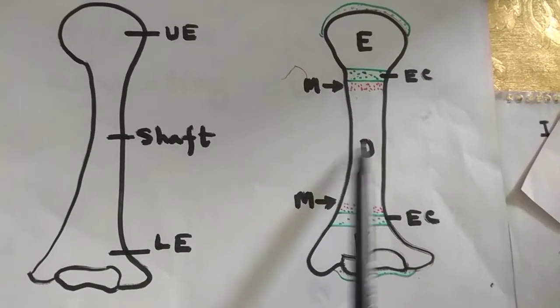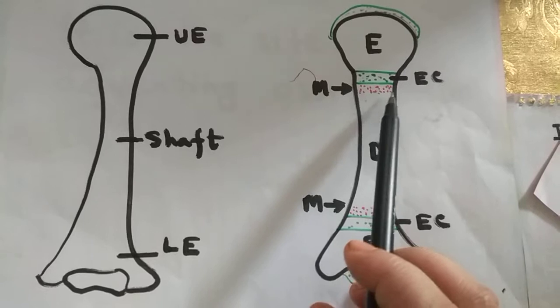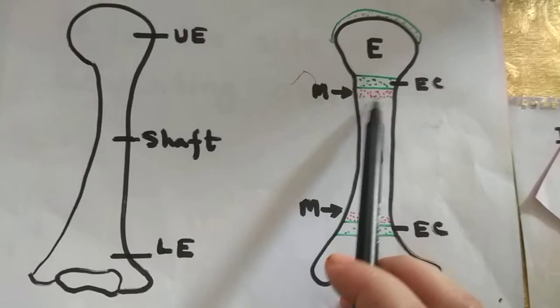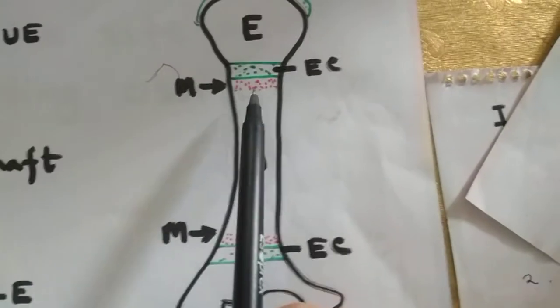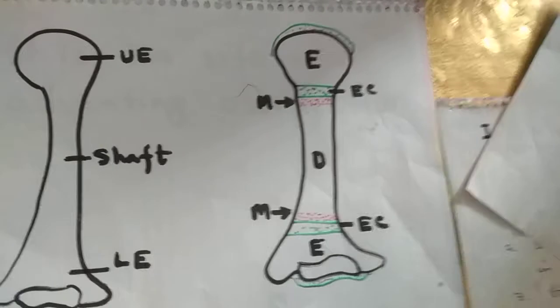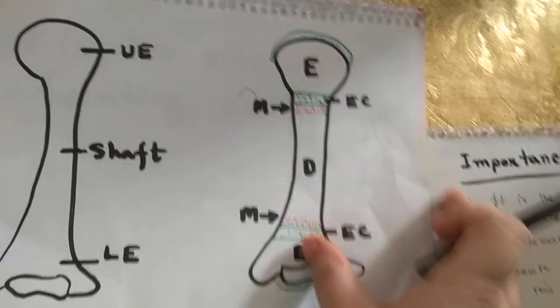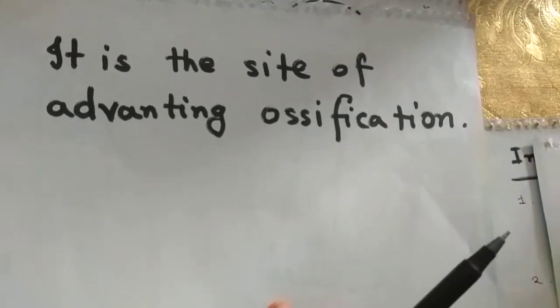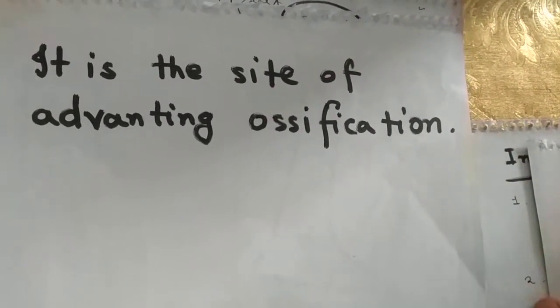So this is the diaphysis. The portion of the diaphysis near the epiphyseal cartilage, this red region, is known as the metaphysis. It is the site of advancing ossification.